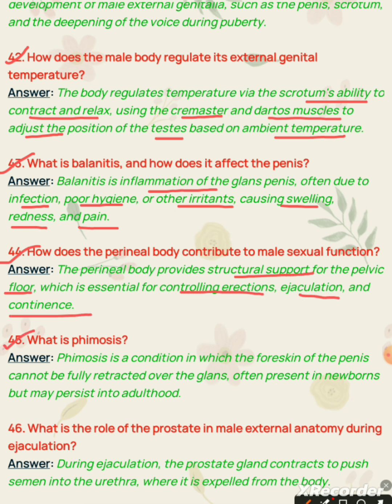Question 45. What is phimosis? Answer. Phimosis is a condition in which the foreskin of the penis cannot be fully retracted over the glans, often present in newborns but may persist into adulthood.